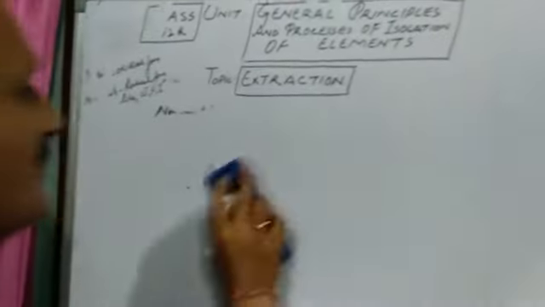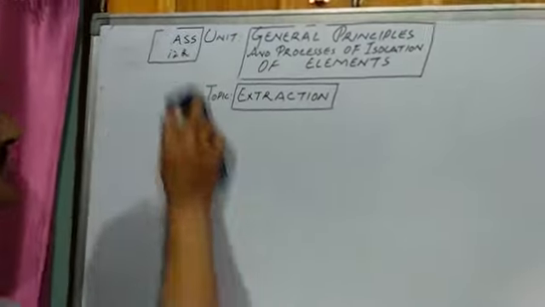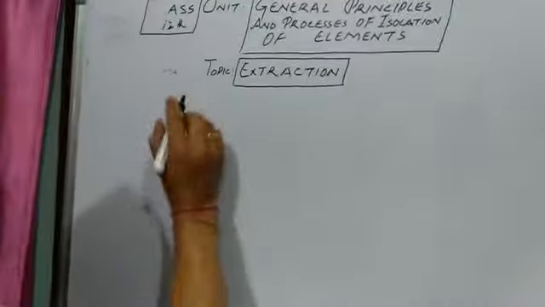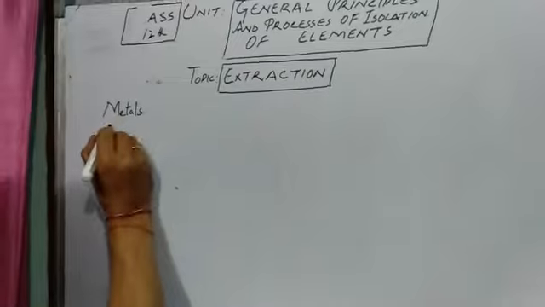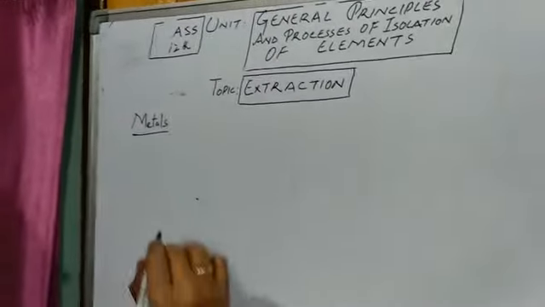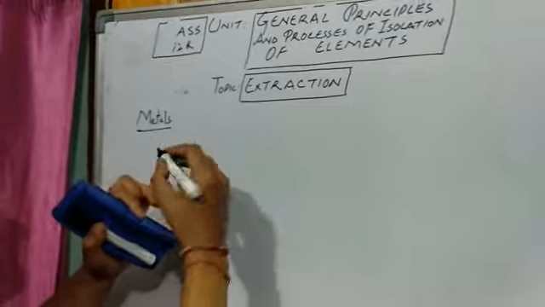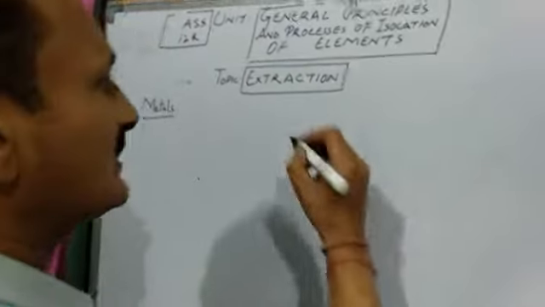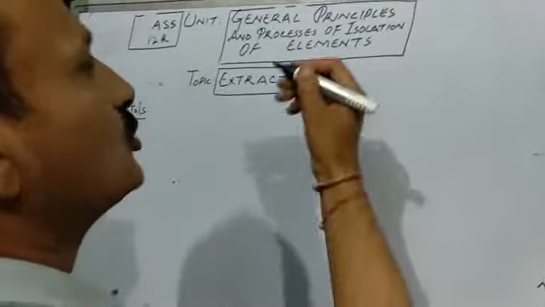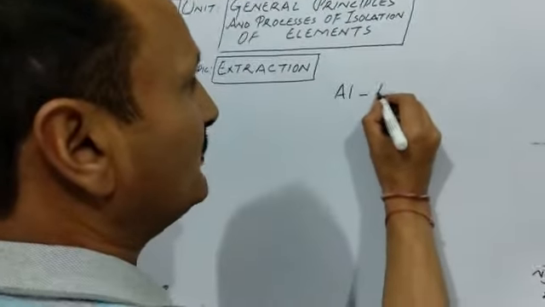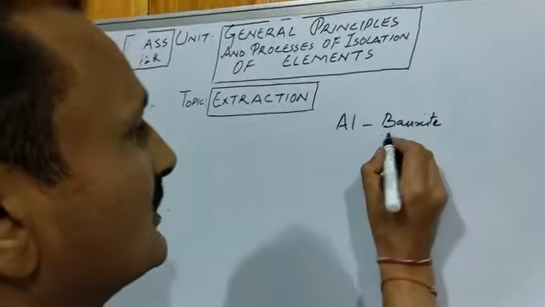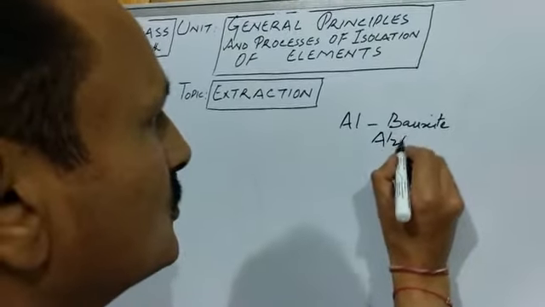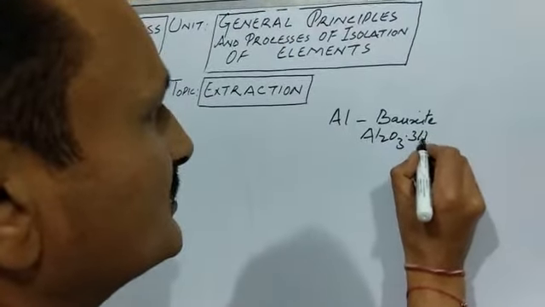Now coming to our main topic, that is metals. Now coming to extraction of metals. Now we extract metal from their respective ores. For example, we have aluminum. There are so many ores of aluminum, and the chief ore, the main ore of aluminum is bauxite, whose chemical formula is Al2O3 thrice water. That is, this is the hydrated form of this ore.